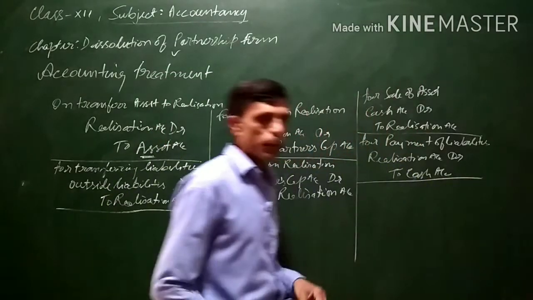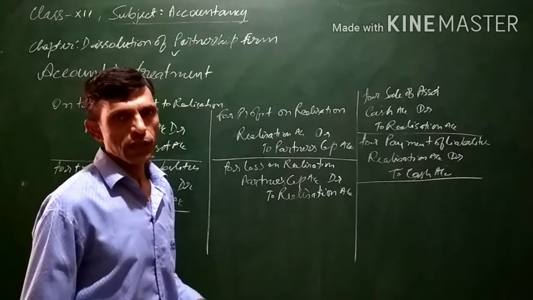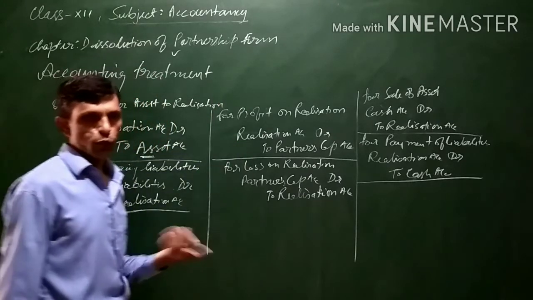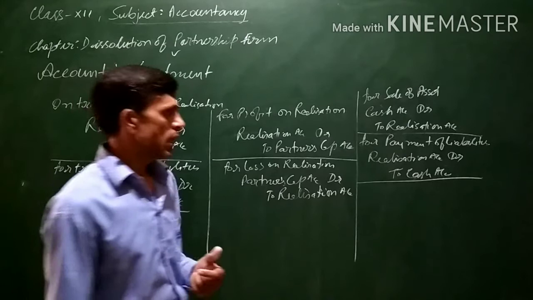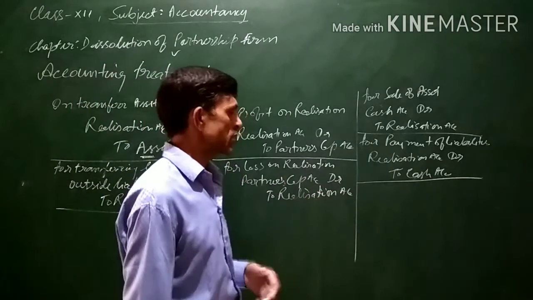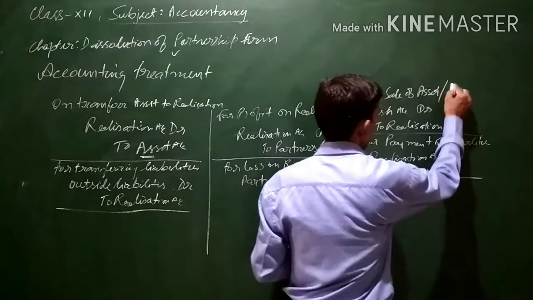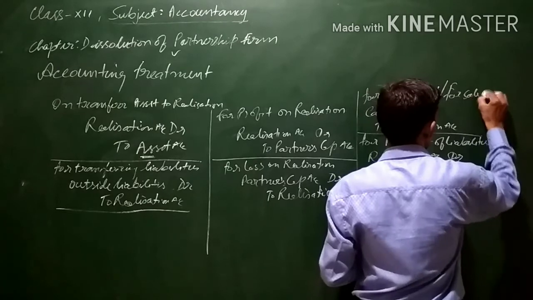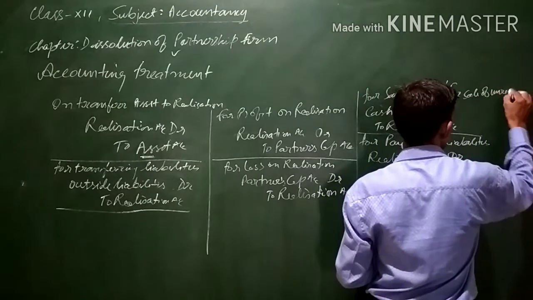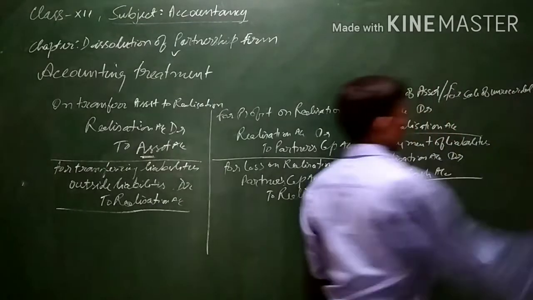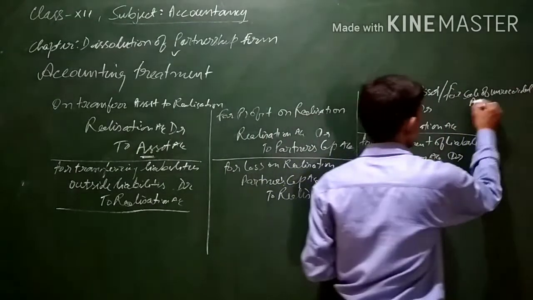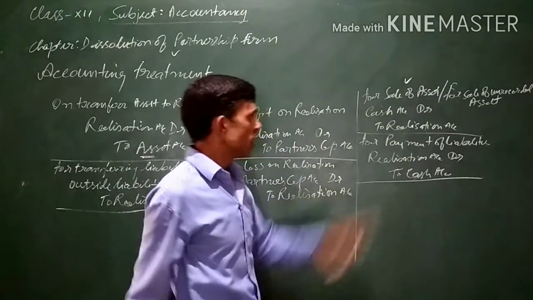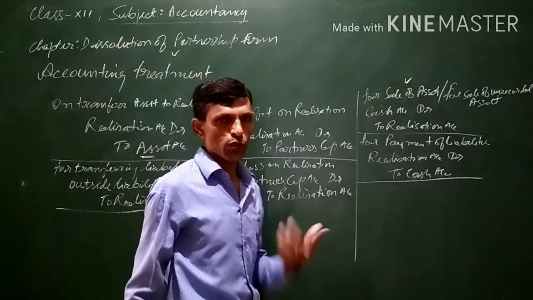Now, sometimes it may also happen that there are some unrecorded assets which are sold. Sometimes at the time of dissolution, it may come to notice that there was an unrecorded asset and now it is being sold and some money is being realized. So for sale of unrecorded asset, the entry is the same as for sale of asset. In both cases, cash account debit to realization account, this will be the entry.